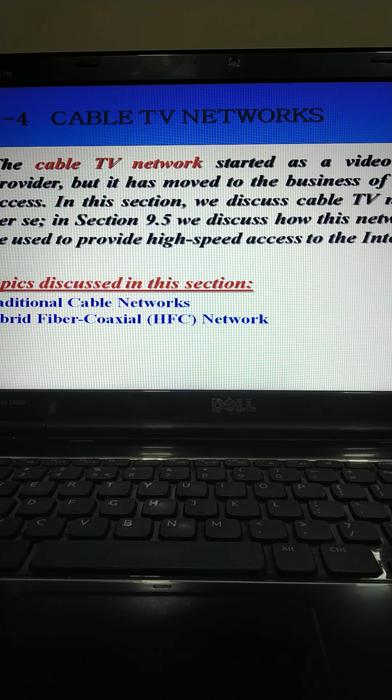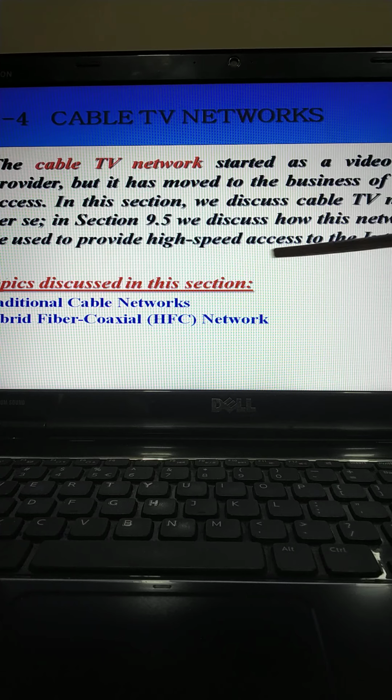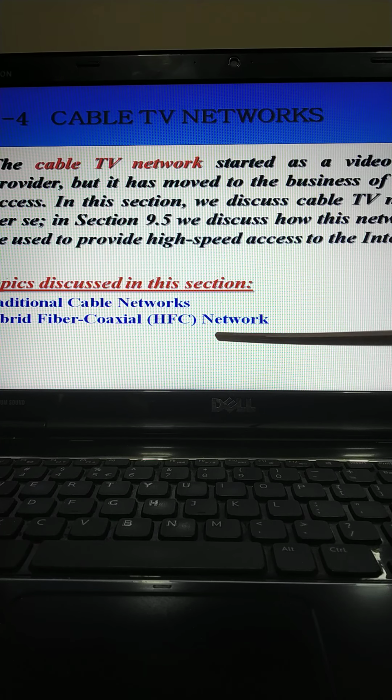Now, the cable TV network first started as a video service provider, but it has moved to the business of internet access. So in this section we will discuss the cable TV network and how this network can be used to provide high-speed internet access. First, we will discuss the traditional cable network and then the hybrid fiber coaxial network, the HFC network.